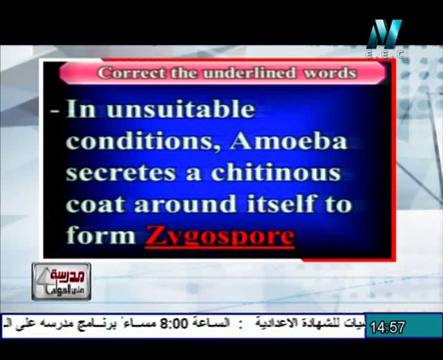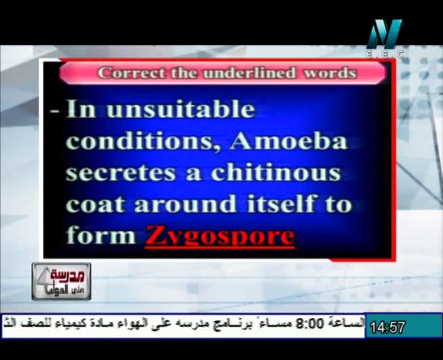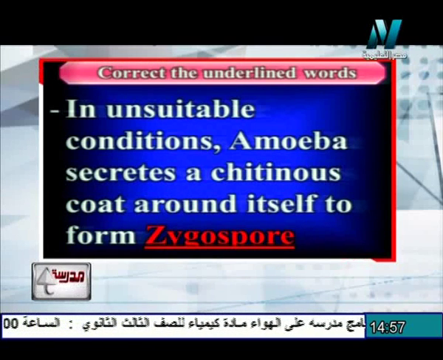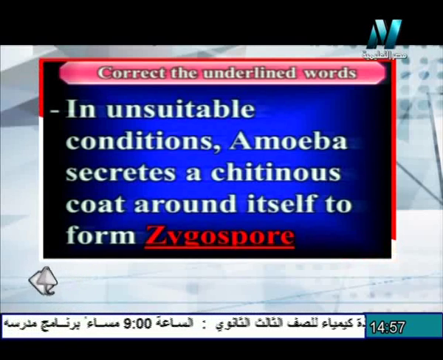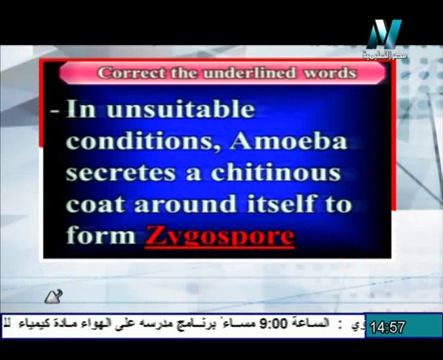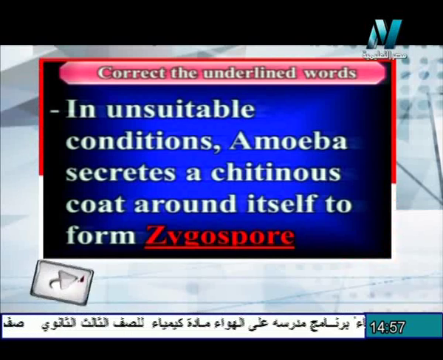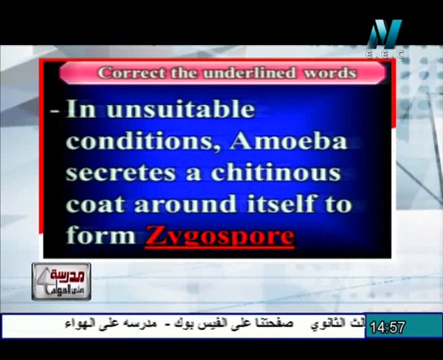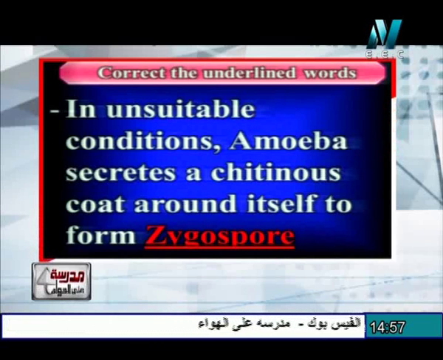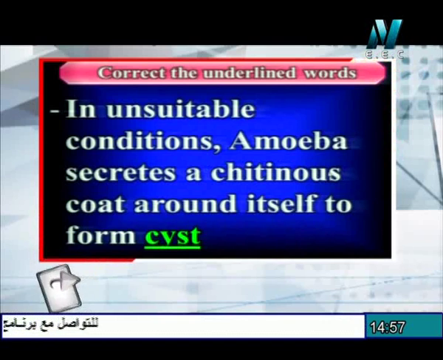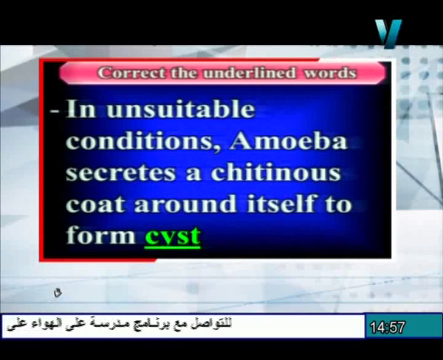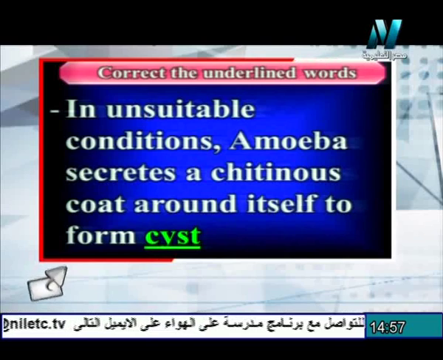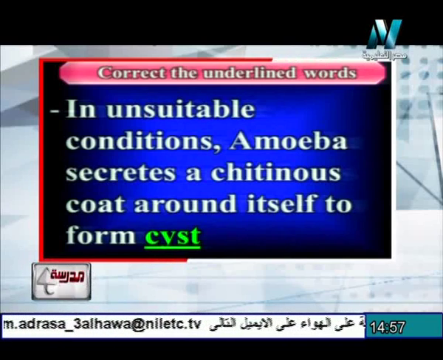The next question. In unsuitable conditions, amoeba secretes a chitinous coat around itself to form a zygospore. That's not right, because the zygospore is formed after reproduction by conjugation in the case of Spirogyra. But in the case of the amoeba during unfavorable conditions, it surrounds itself with a thick coat to form a cyst. The cyst acts as a mechanism to protect the amoeba against the unfavorable conditions.